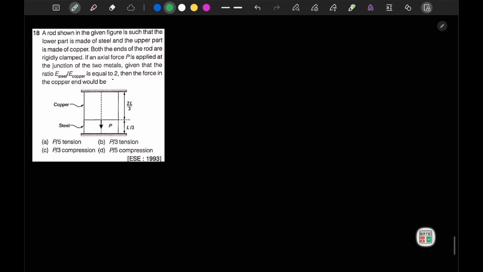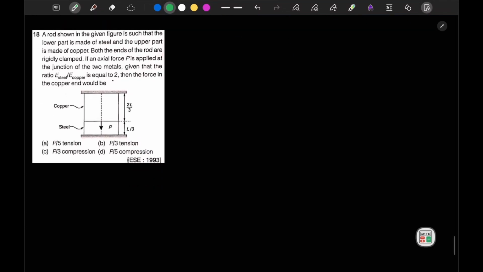It is mentioned that a rod shown in the figure is such that the lower part is made of steel and the upper part is made of copper. Both of the ends of the rod are rigidly clamped. If the axial force P is applied at the junction of the two materials, given that the ratio E steel upon E copper is equal to 2, the force in the copper end would be,